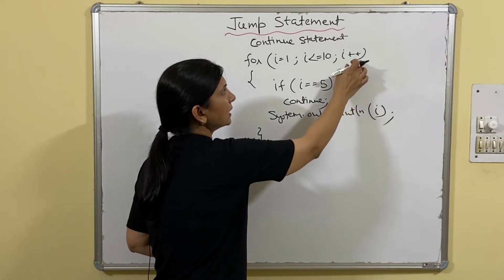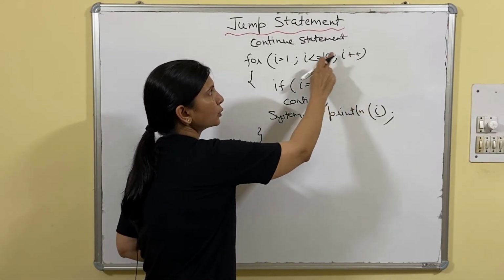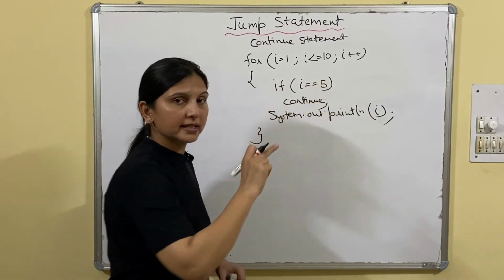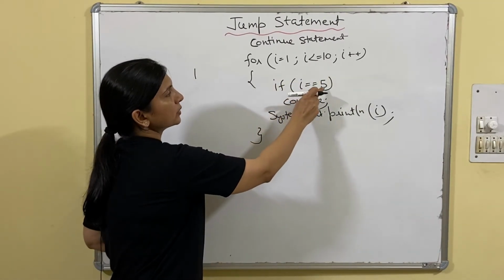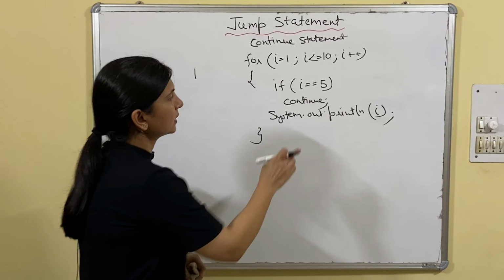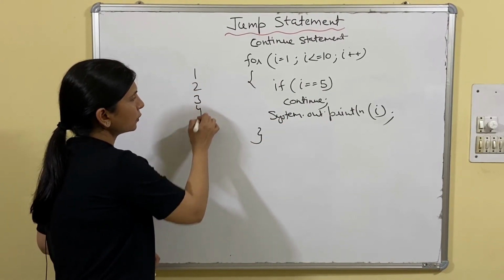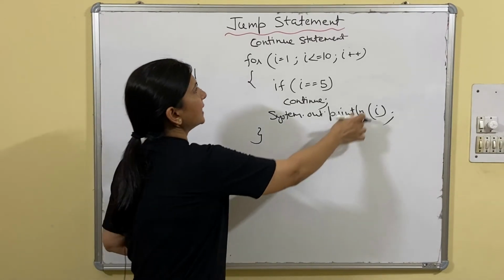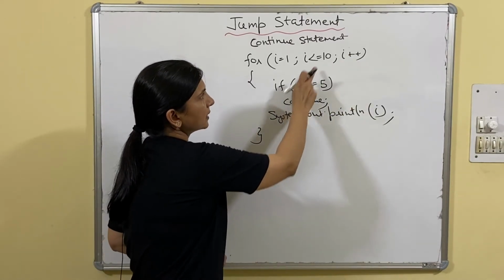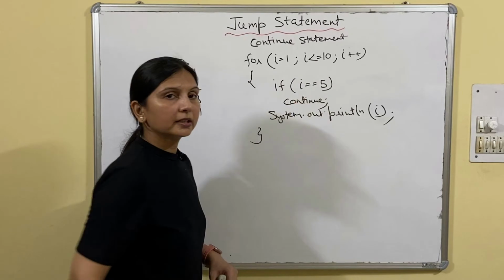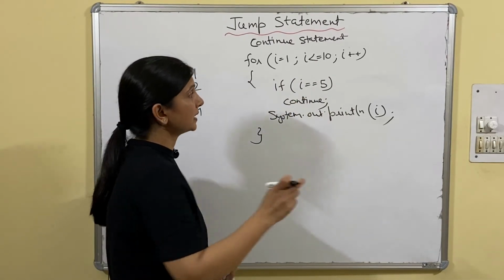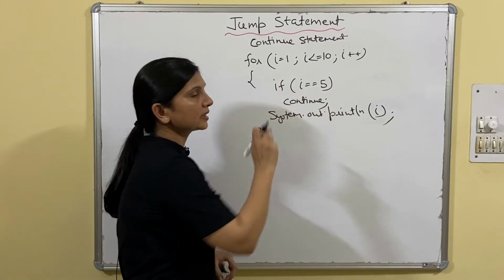Then it will go to the updation. i will become 2, the condition will be checked, 2 less than equals 10, yes, 2 equals 5, no, then it will display 2. Similarly 3, 4. As the value of i becomes 5, the condition is true, it will come here. If i equals 5, yes, the condition is true, then continue.